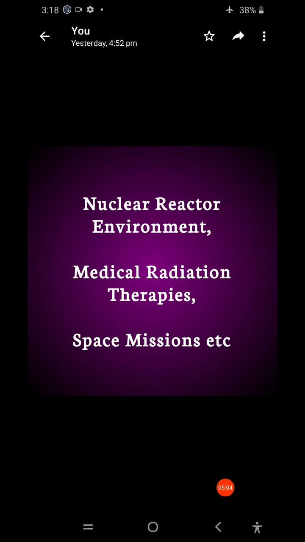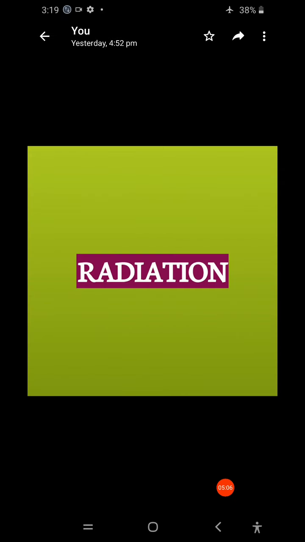Absorption losses, right? And next one, the radiation. Radiation damages a material by changing its internal structure. The damage effects depend on the energy of the ionizing particles or rays.